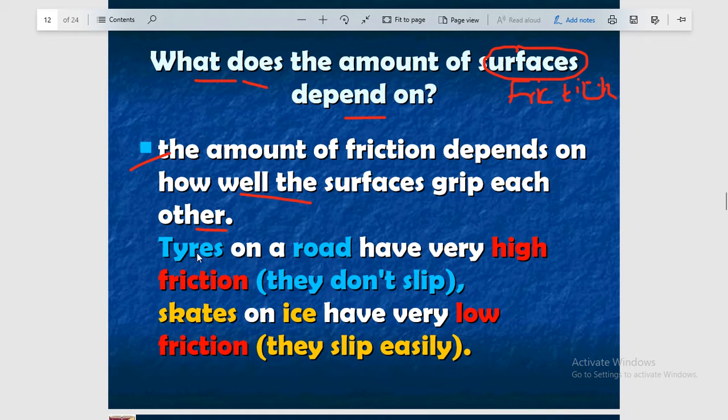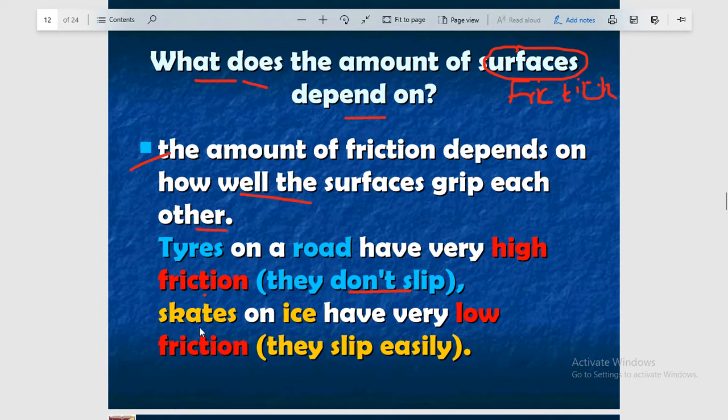Tires on a road have very high friction, they don't slip. If friction is large, the probability of slip is very less. So tires on the road have very high friction, so they will not slip.